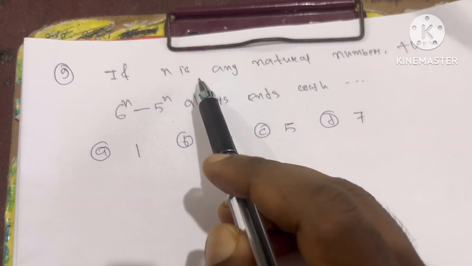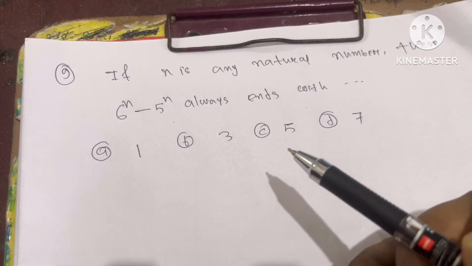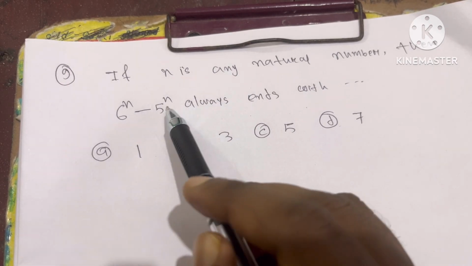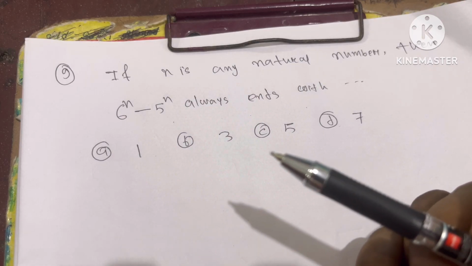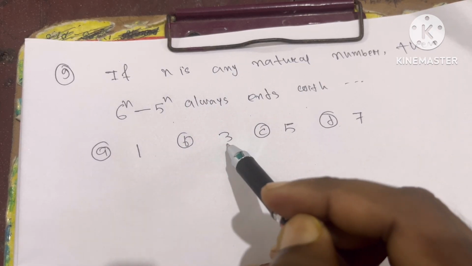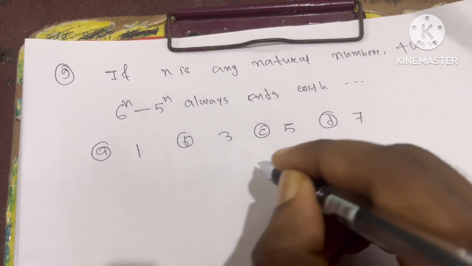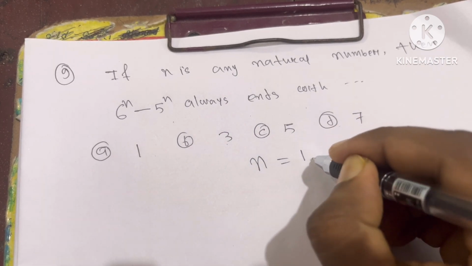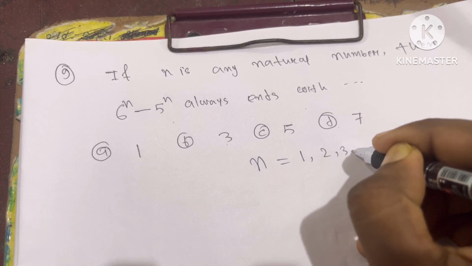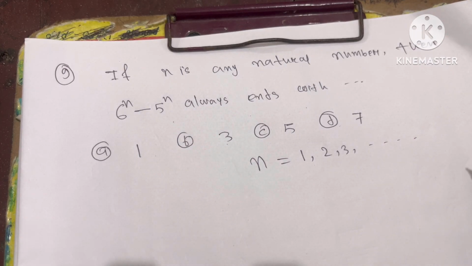So question number 9. If n is any natural number, then 6 to the power n minus 5 to the power n always ends with 1, 3, 5 or 7. According to the question, n is a natural number, meaning the natural numbers start from 1. So the value of n will be 1, 2, 3, and so on. There are infinitely many natural numbers, but the starting natural number is 1.